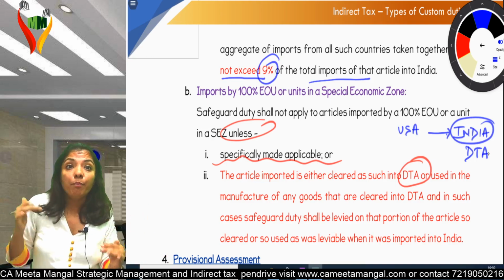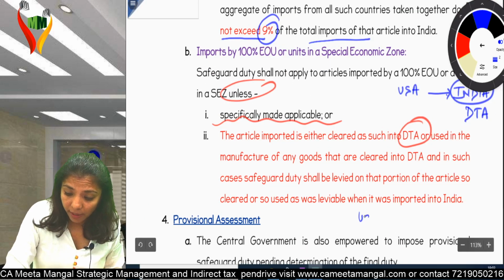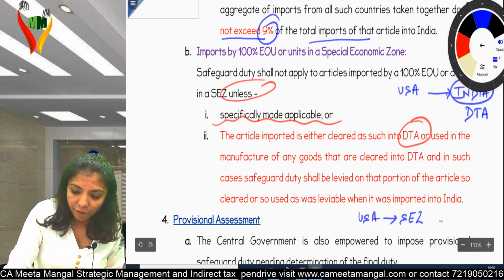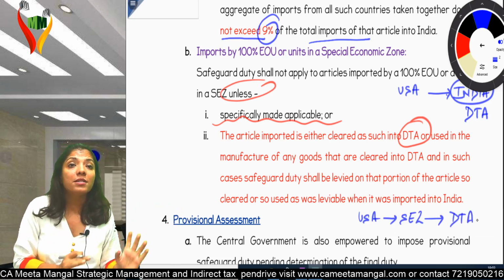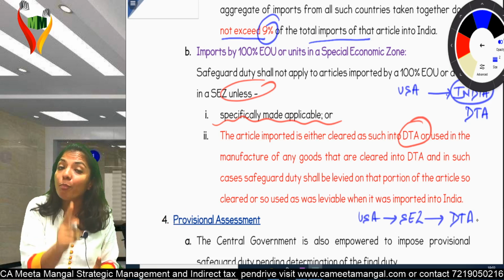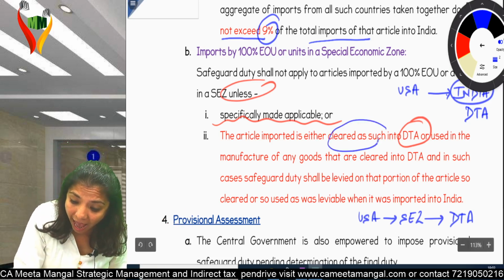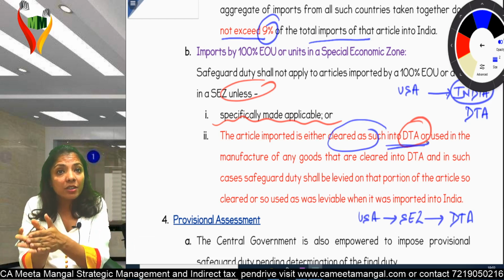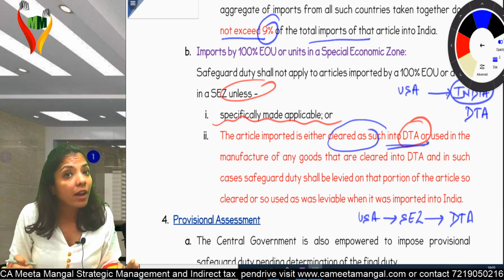But now the importer acted smartly. What did the importer do? He brought the goods to SEZ, and from SEZ he brought them to DTA. What will you show? That import was done by SEZ, but it was cleared as such into DTA. That means it's just a route to protect yourself from safeguard duty.